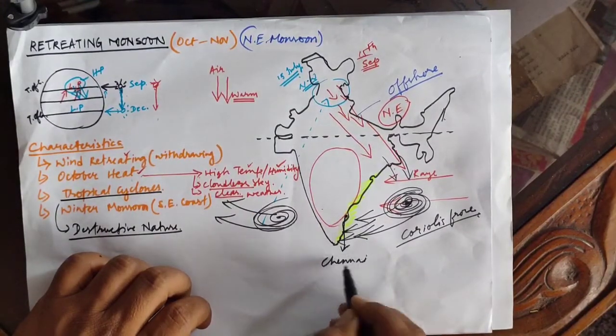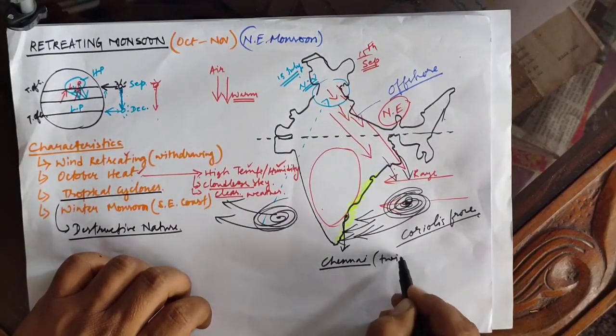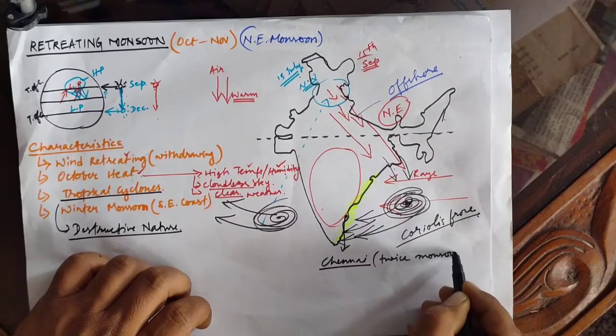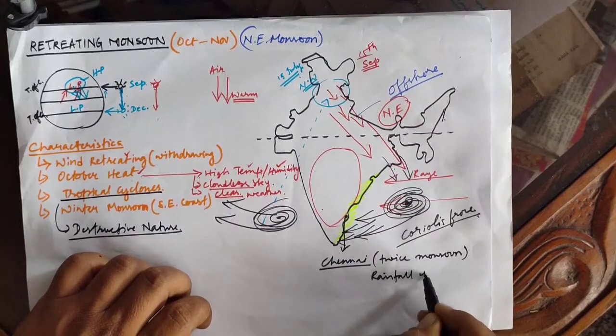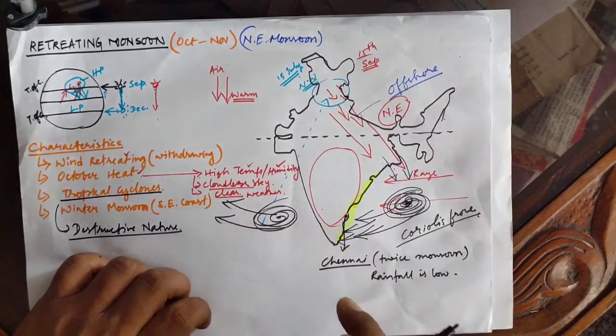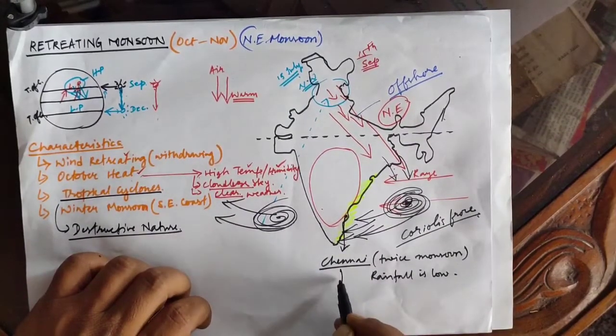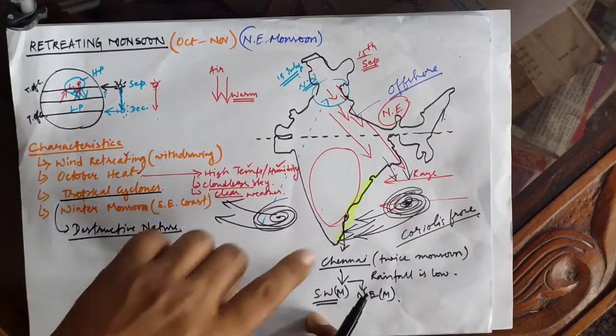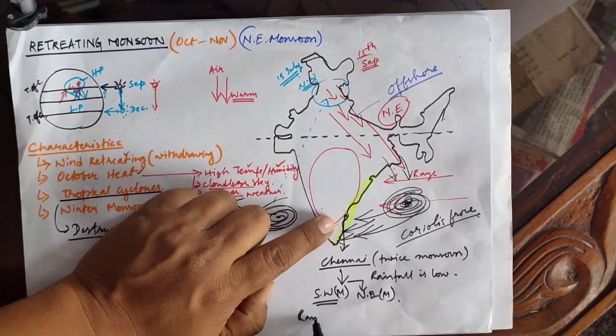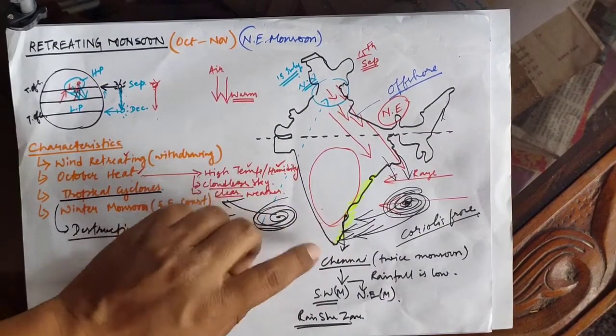So the southeastern coast of our country receives rainfall twice in a year. For example, Chennai receives rainfall in both the northeast as well as southwest monsoon, but the rainfall is low. Why it happens is because during the southwest monsoon, it is on the leeward side of Western Ghats and falls under the rain shadow zone.